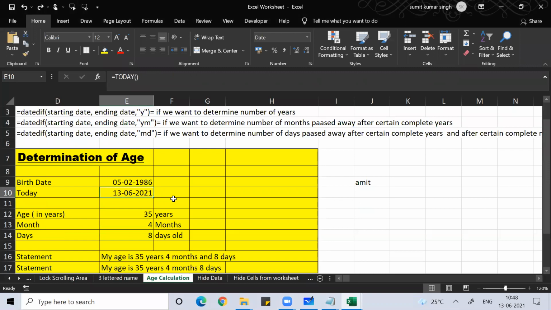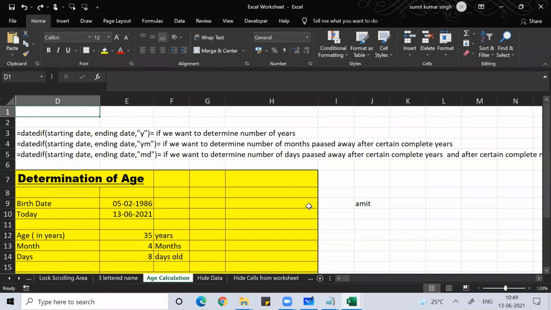Now one thing would be coming to your mind: do you think that sir got up before the class, edited all this today, made it ready, pressed Control S, and then is showing you? See guys, I've not done all that. I'm not that much of a hard worker. So once upon a time, when I made this worksheet, I put my birthday date. My birthday date is not going to change, so I hope you understand.